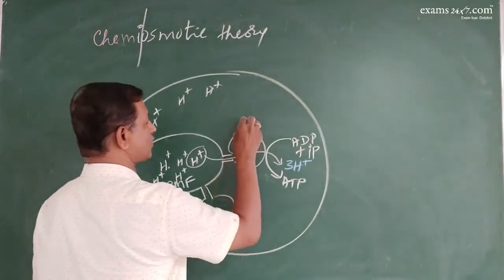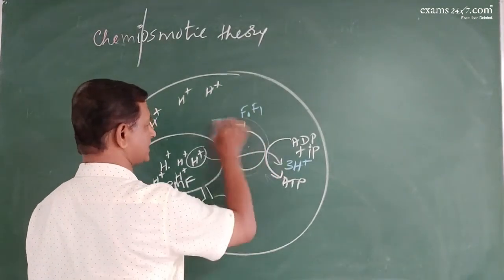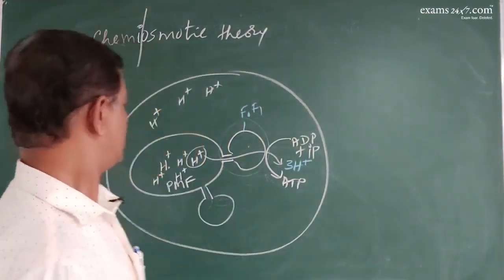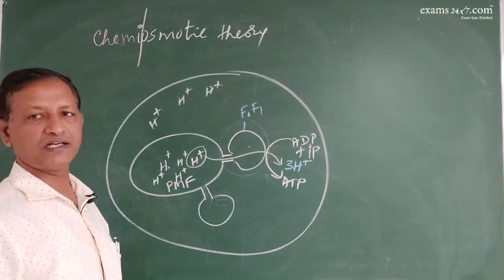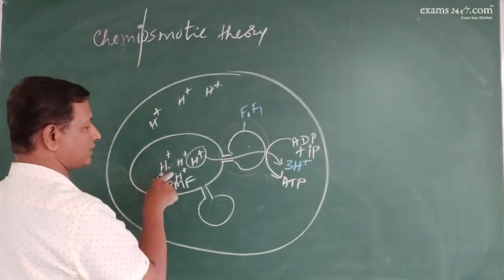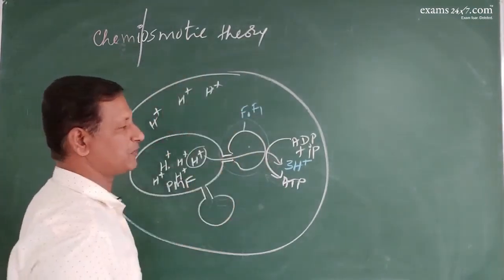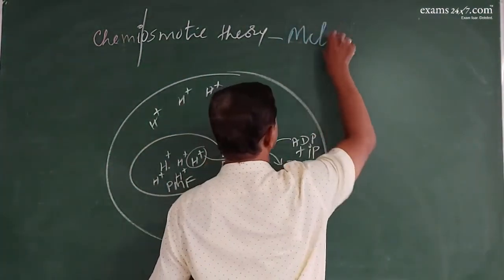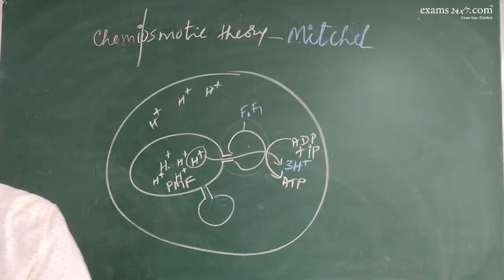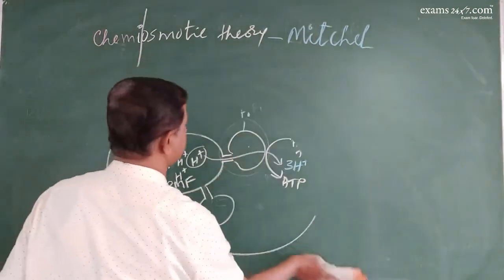This is called the F0 F1 particle, which also acts as ATP synthase or ATP synthetase. So what is osmosis? Movement of water from higher concentration to lower concentration. Here it is chemical: movement of protons from higher concentration to lower concentration across a semi-permeable membrane. So it is called chemiosmotic theory, and it was proposed by Mitchell. Thus, ATP and NADPH2 are produced.